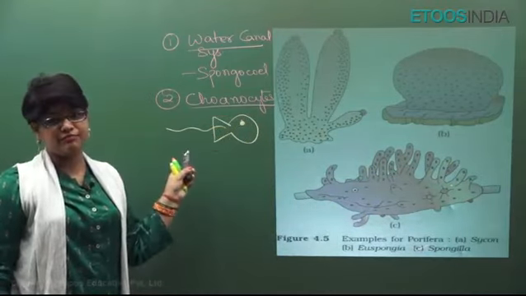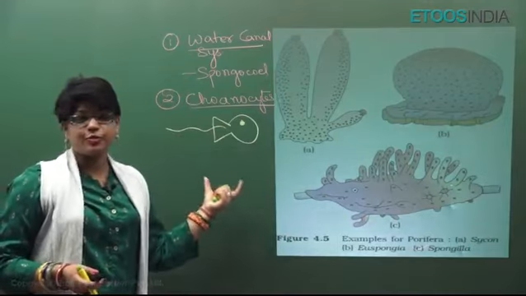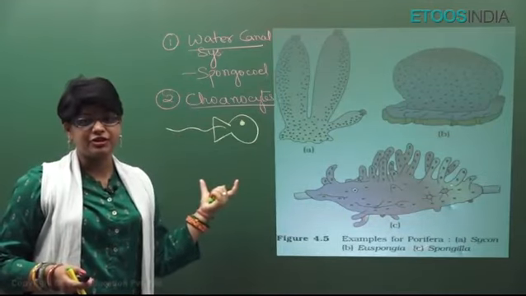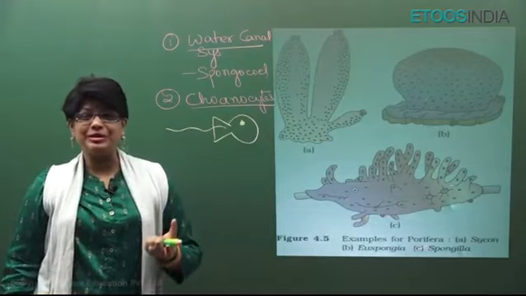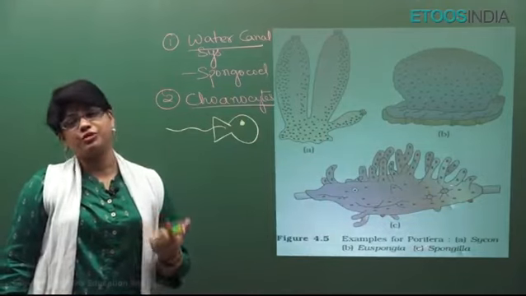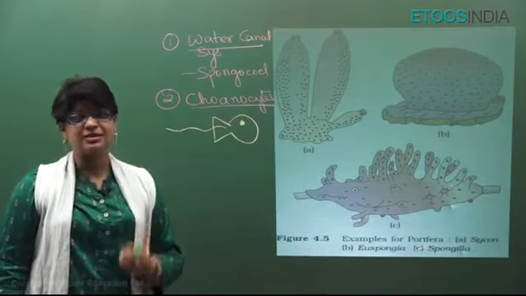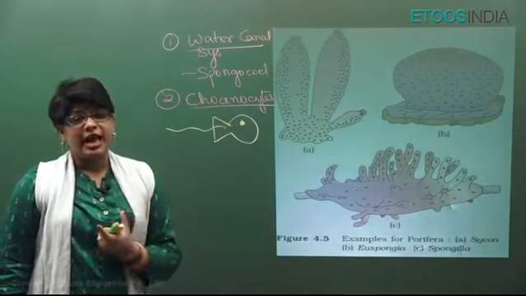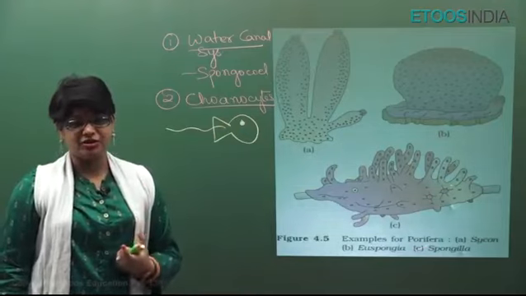Very, very important: they show internal fertilization. They mostly reproduce asexually by fragmentation. But in adverse conditions, they form internal buds called gemmules. Archeocytes are their totipotent cells, which may differentiate into sperm or ova. Internal fertilization, indirect development. They have parenchyma and amphiblastula as their larval stages.